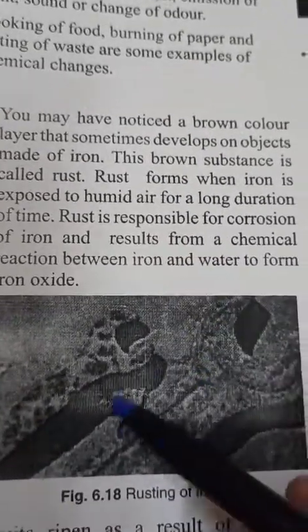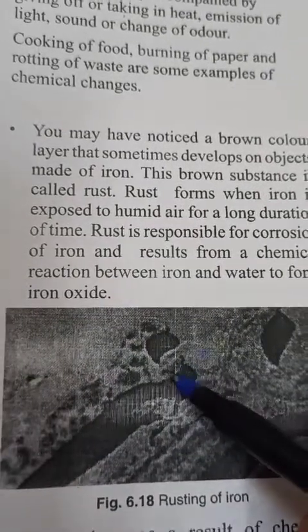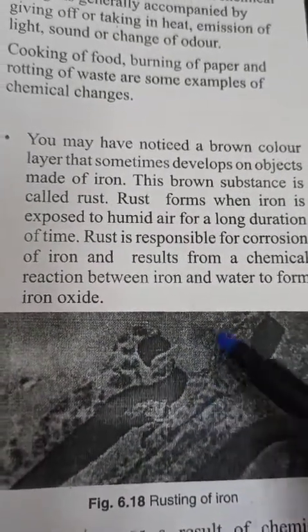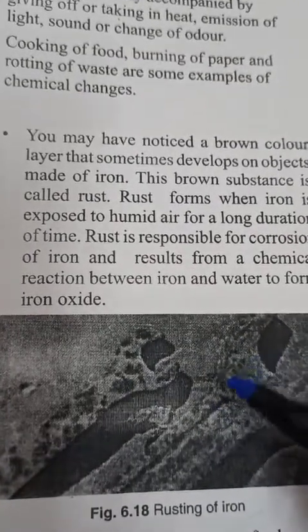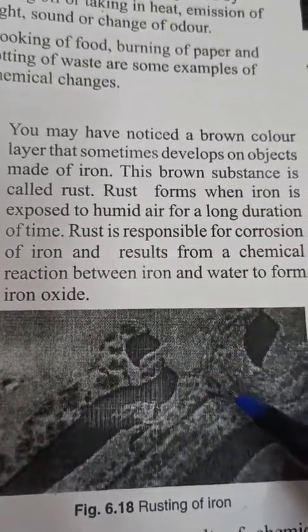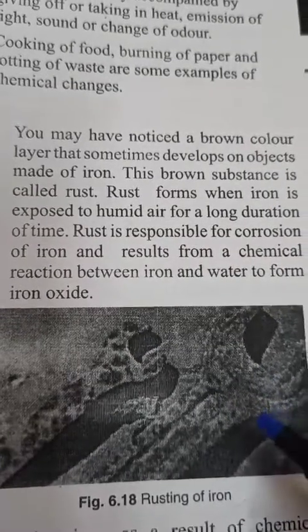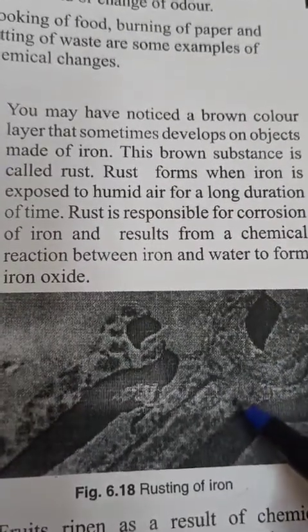Children, how did this rusting happen? Rusting always happens because of humid air. Humid air means there is a presence of water in the air.